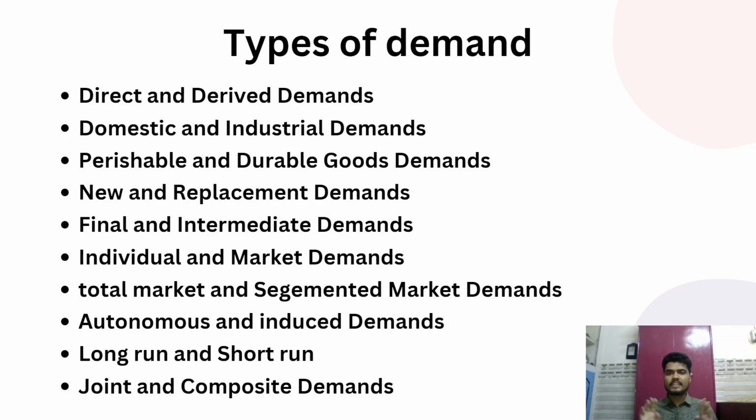There are 20 types of demands. Let's have a look at it. Direct and derived demands, domestic and industrial demands, perishable and durable goods demands, new and replacement demands, final and intermediate demands, individual and market demands, total market and segmented market demands, autonomous and induced demands, long run and short run, joint and composite demands. These are the different types of demand in the market.